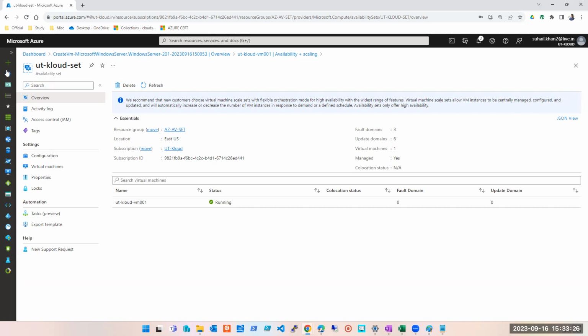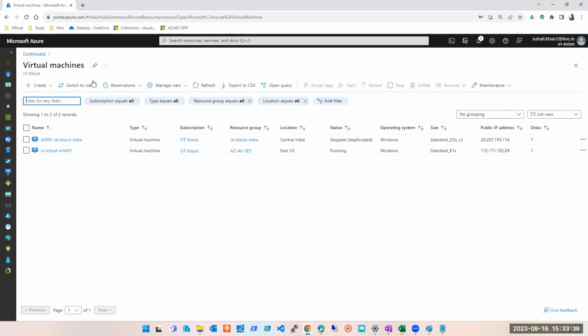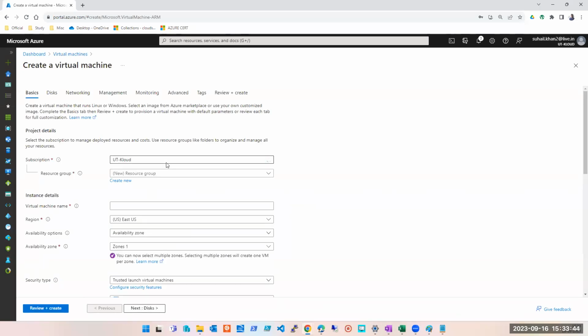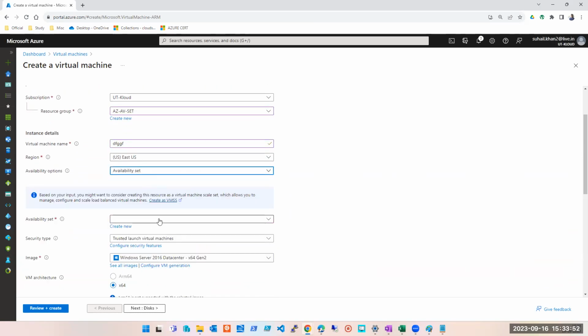We are on availability set, by the way. We are looking at the availability set overview, activity log, etc. Everything is the same. On the left hand side, we don't have to learn anything. While creating the machine, you do get an option to create your availability set. If it is not already there, you create it; if it is there, you'll select the same availability set. Let's say I'm deploying the next machine and I want it in the availability set, I should see my availability set here. Can you see this?